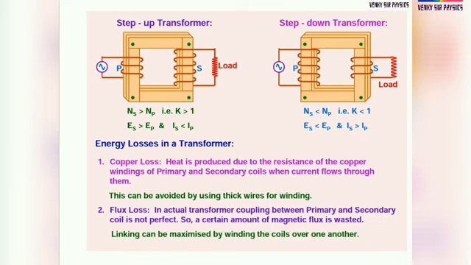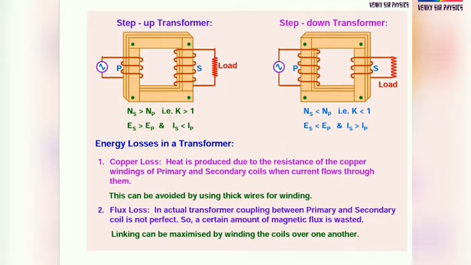Number of turns in the secondary coil is greater than in the primary, means the transformer ratio is greater than 1. EMF in secondary is greater than EMF in primary, and current in secondary is less than current in primary.